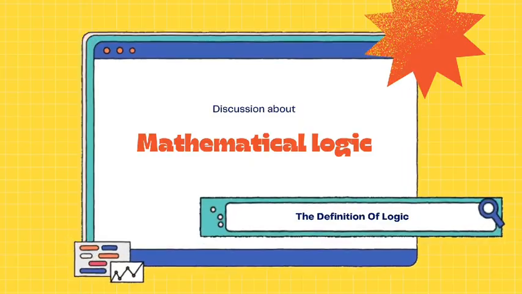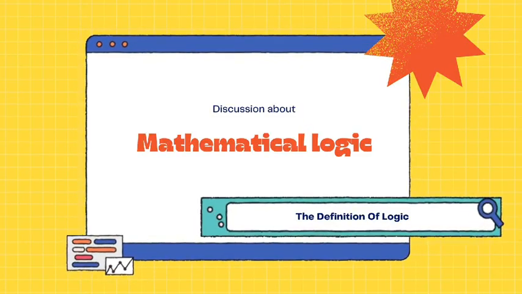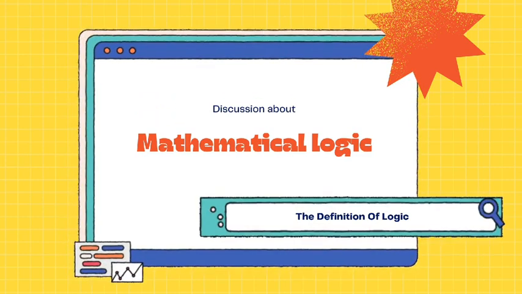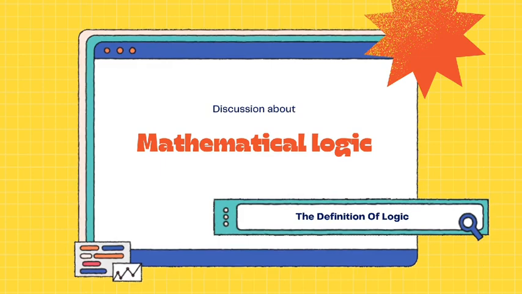Okay, so I will explain the definition of logic. The term logic comes from the word logos or Greek, which means words, speech, thoughts as a whole, or it can also contain the meaning of science.